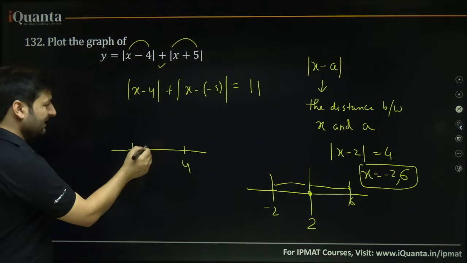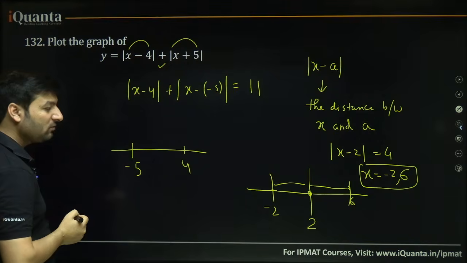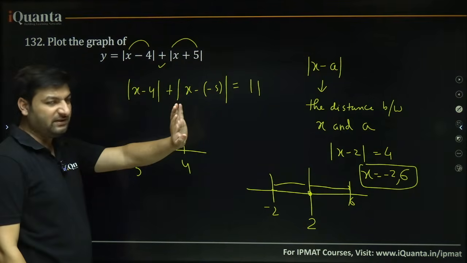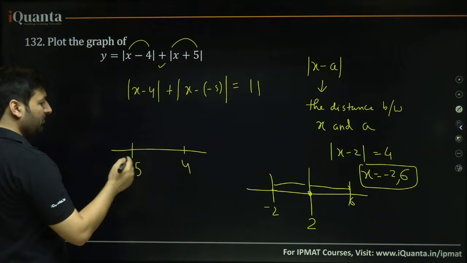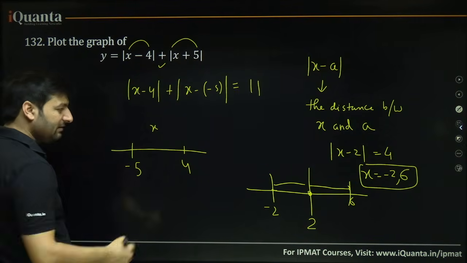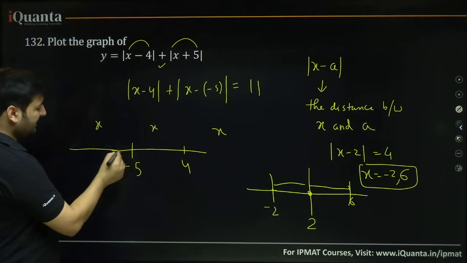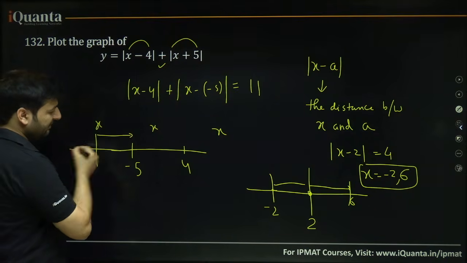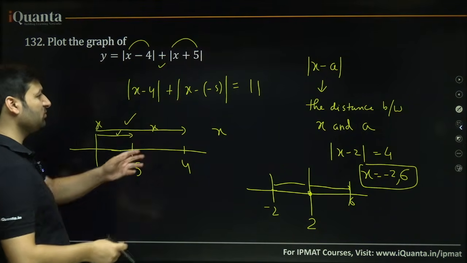You need such an x whose distance from point 4 and whose distance from point minus 5, their sum, is equal to 11. Sum of distances basically. That x can be here as well, that x can be here as well, that x can be here as well. How? If that x is here, suppose this is the value of x, then its distance from point minus 5 and its distance from point 4, add this, and you should be able to get 11.